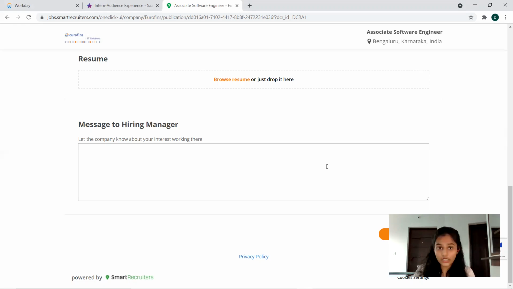It is not a mandatory field, but still you have to go for that, because it's an added advantage. They'll get a good impression and you have a higher chance of getting selected. Okay, that's all about the associate software engineer at Eurofins.